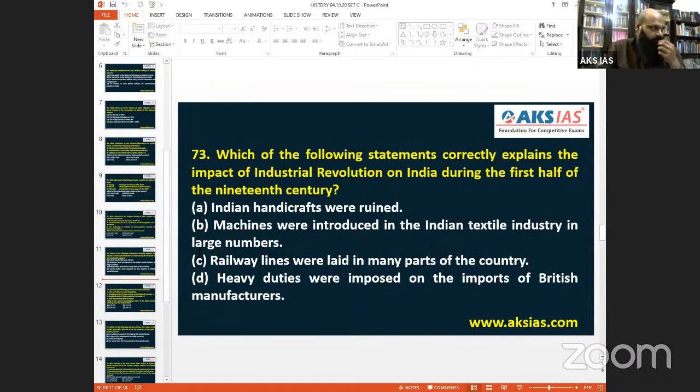Next question, 73. Which of the following statements correctly explains the impact of Industrial Revolution on India? In Europe, Industrial Revolution, everything was managed, and India was a resource market. India was a resource market. Underline this.